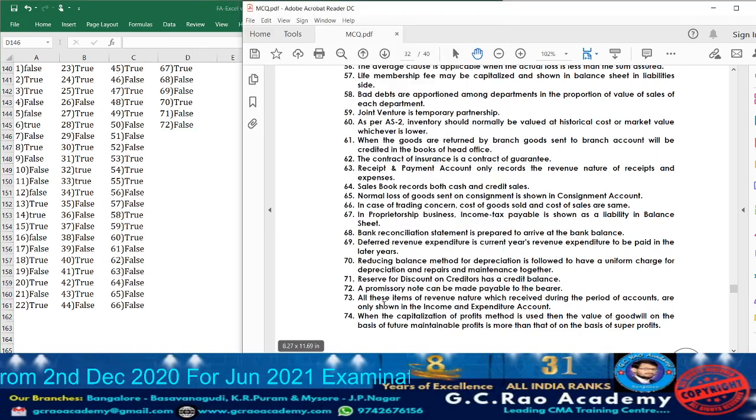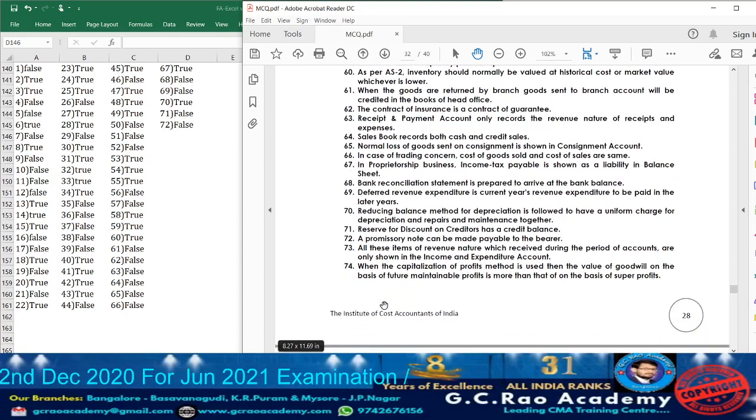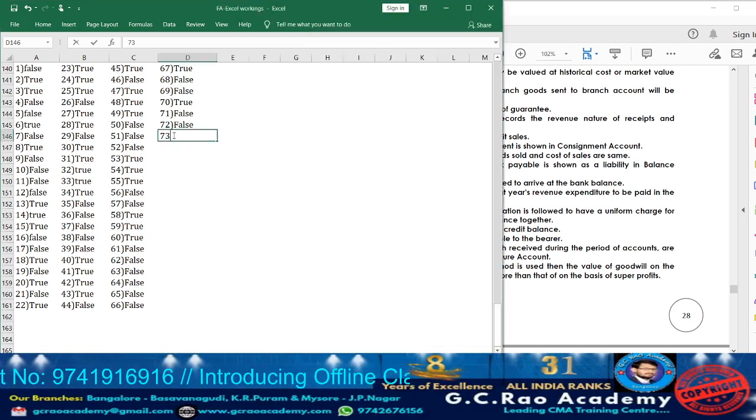Now moving on to statement 73. What are they telling? All these items of revenue nature received during the period of accounts are only shown in the income and expenditure account. Whether it is shown only in income and expenditure, along with income and expenditure, where will it be shown? It will be shown in receipts and payments also. So accordingly, statement 73 is false.